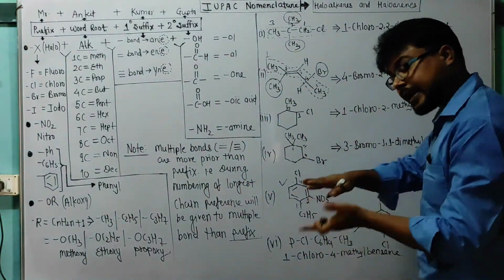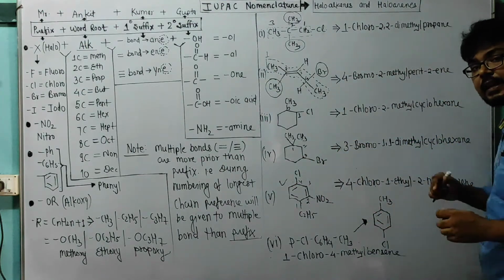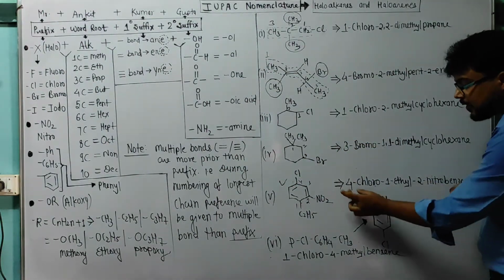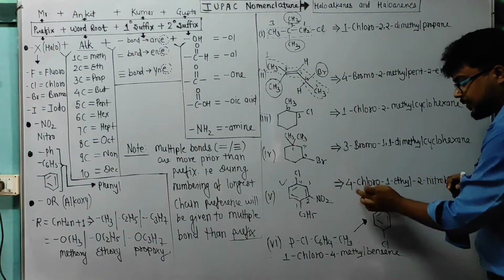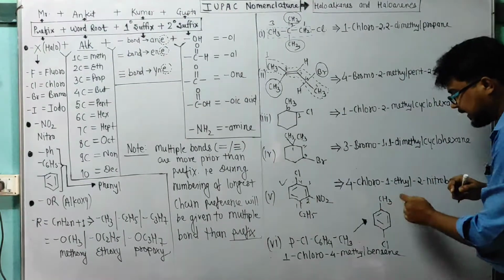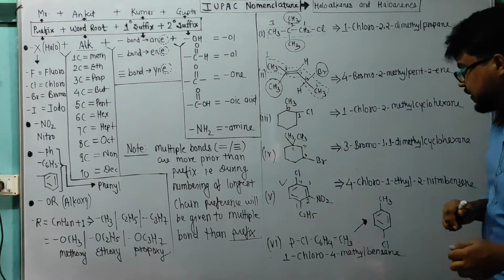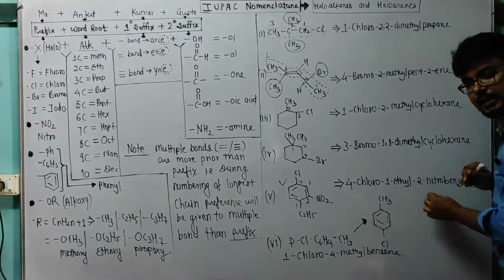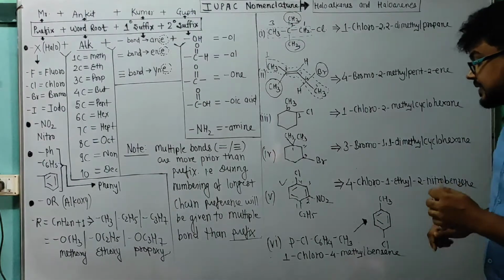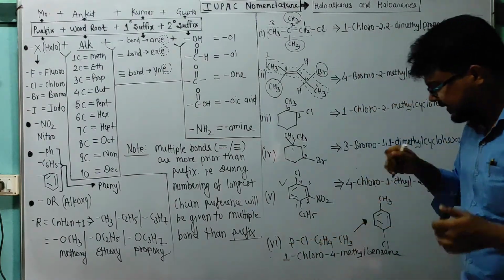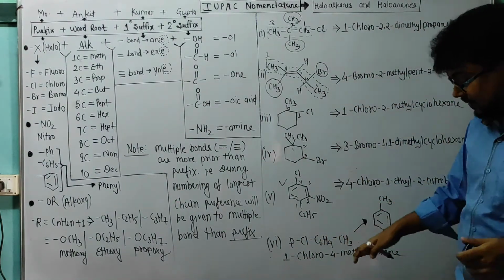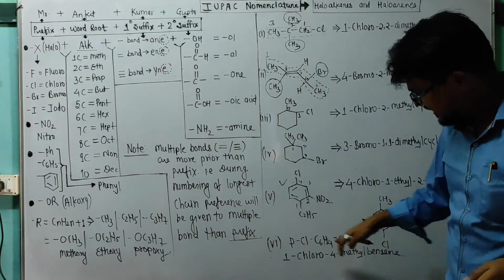So again naming will start by alphabetical order. 4 chloro, because C, and 1 is ethyl and 2 is nitro, and the whole system is known as benzene. So it will be 4 chloro, 1 ethyl, 2 nitro benzene. Done. Suppose something is written in this manner, because in your NCERT exercise this type is given.